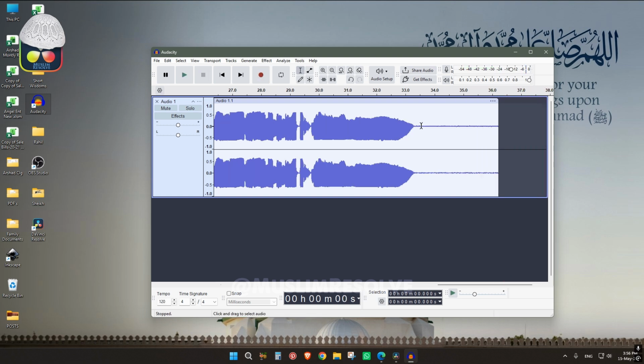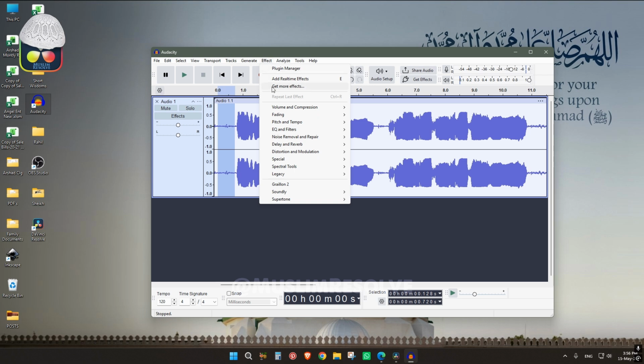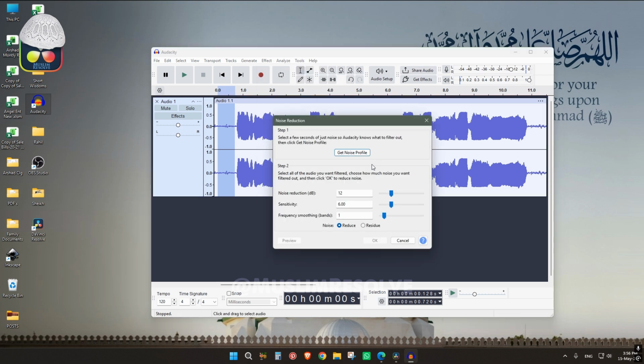Make sure to have some gap at the end, and also at the start. So this is noise. We will remove the noise by selecting over here, going to Effect, then Noise Reduction, and clicking Get Noise Profile.